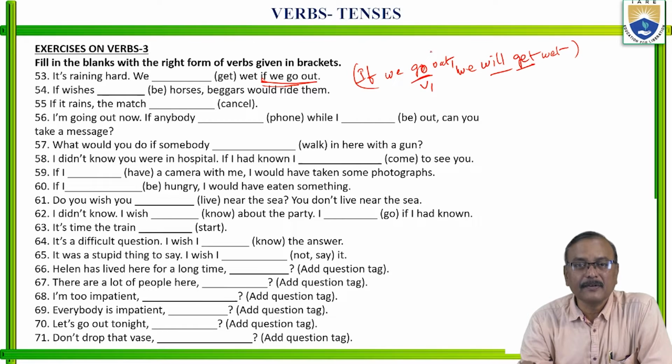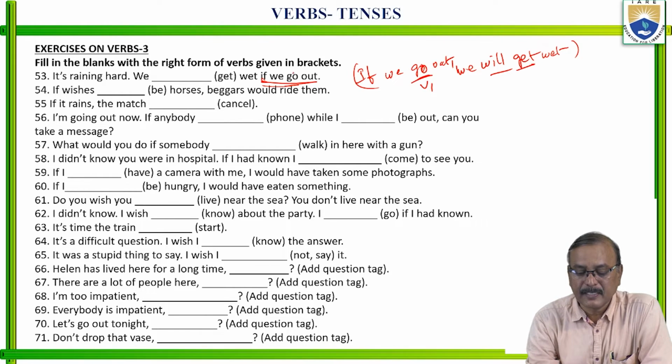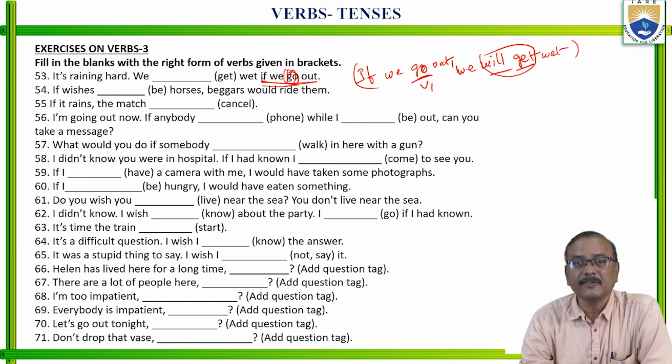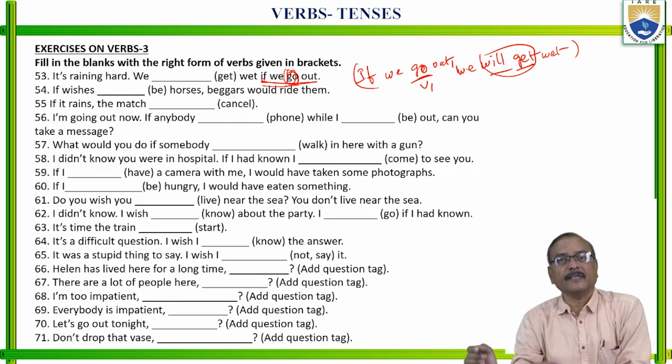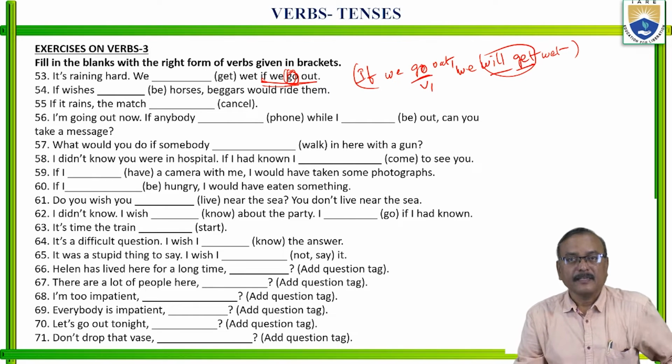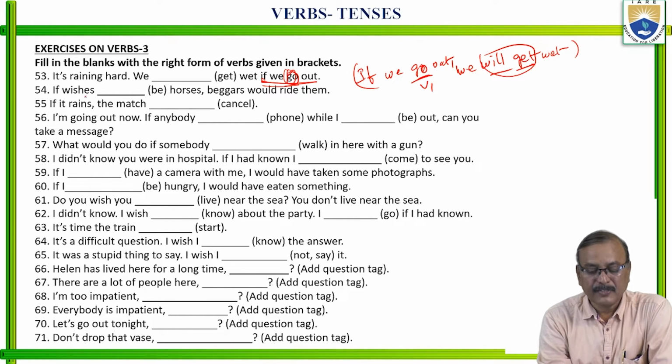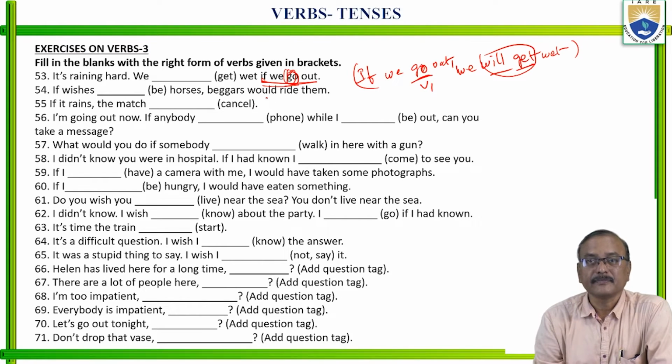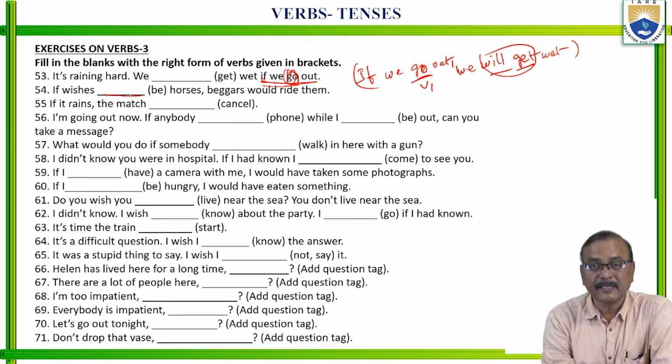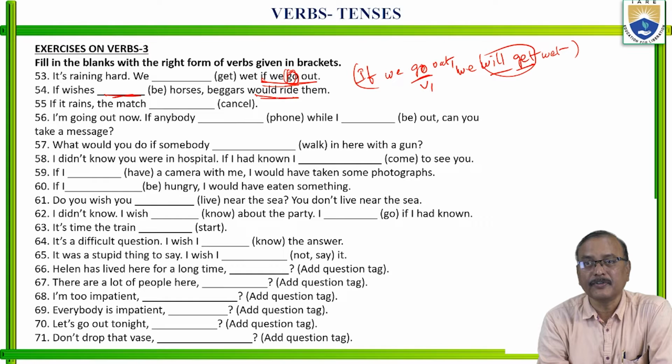How do you find out it is type 1? In the if clause, there is present tense. If there is present tense in the if clause, in the main clause it should be will V1, or shall V1, or can V1, or may V1. If we go out, we will get wet. Right? Next, second: if wishes were horses, beggars would ride them. So in the if clause there is a blank here. In the main clause, beggars would ride them. Would V1.